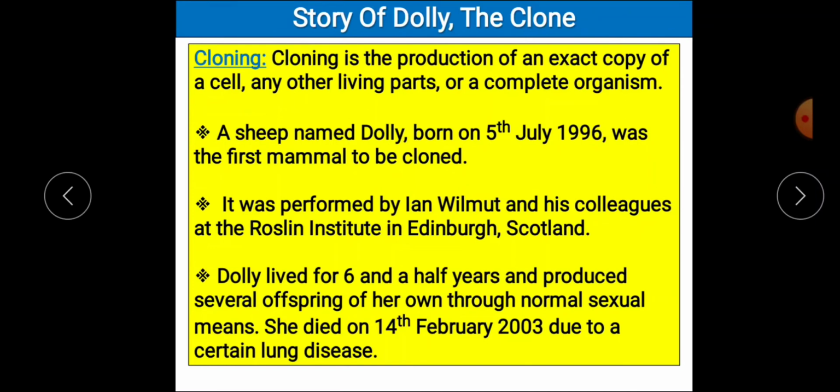produced several offsprings on her own through normal sexual means. That means she was like any other living organism. She died on 14 February 2003 due to a certain lung disease. So Dolly is a very special sheep. Why is she special? Because she is the first mammal to be cloned and she could live for about 6.5